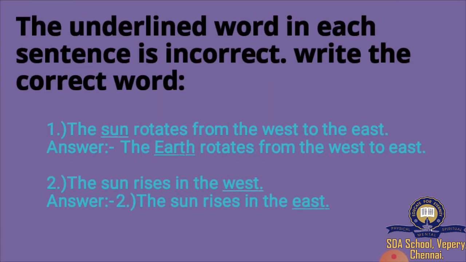Now we are going to learn the underlined word in each sentence is incorrect. We must write the correct word. The sun rotates from the west to the east. Is it right? No. Only the earth rotates from west to east. The right answer is earth. Sun is the wrong answer. The sun rises in the west. Will the sun rise in the west? No, it is wrong. The sun rises in the east.